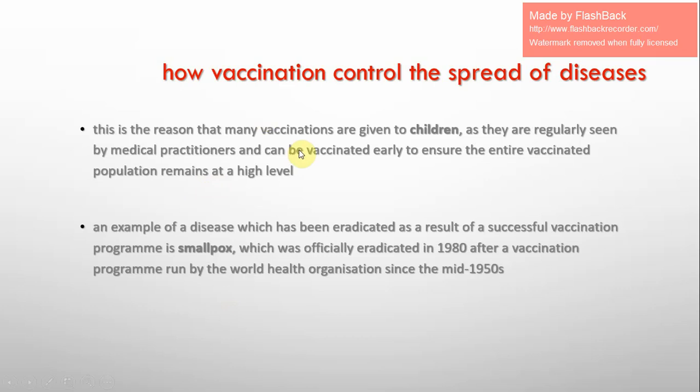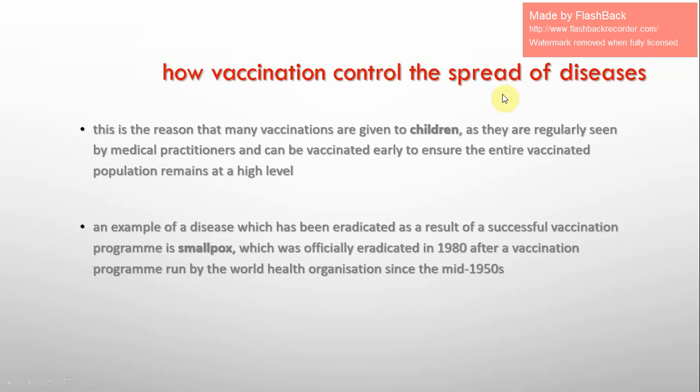Now, the children get the vaccine of different shapes of pathogens for different diseases that are widely spread in the world. That's why these diseases, such as smallpox and measles, were contagious in the past, and now they are much less spread because of vaccines.